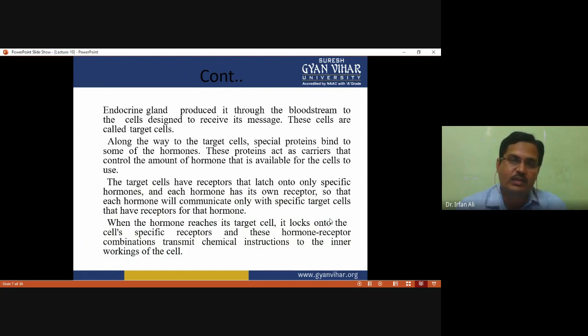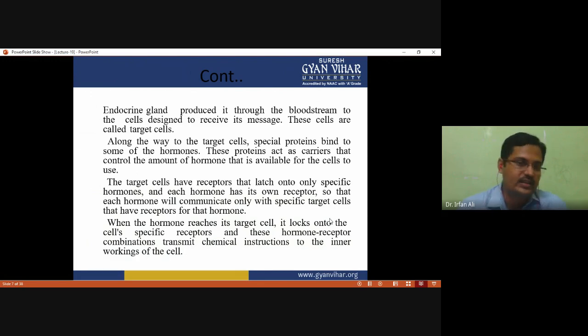These hormones flow in the blood with the help of these proteins, and the protein acts as a carrier that controls the amount of hormone that is available for the cell to use. So it depends on the hormone.